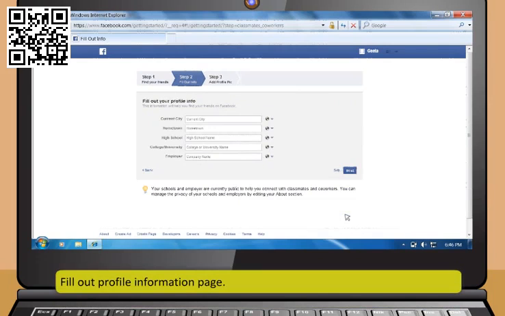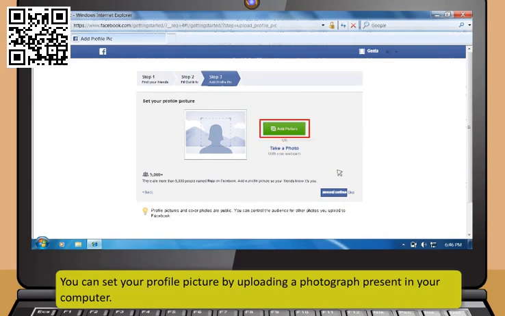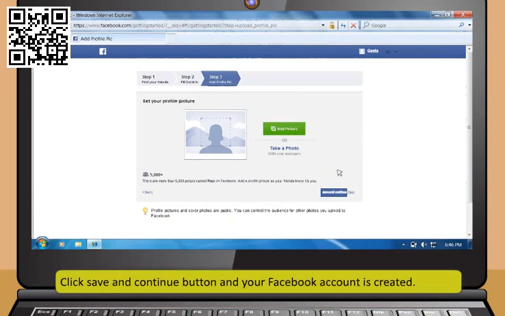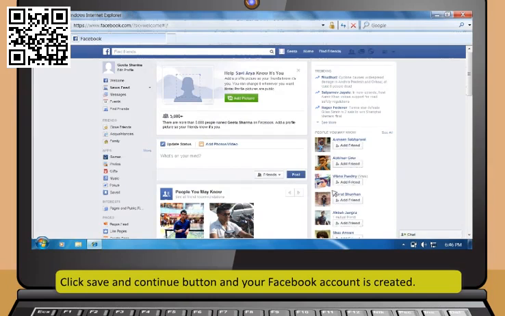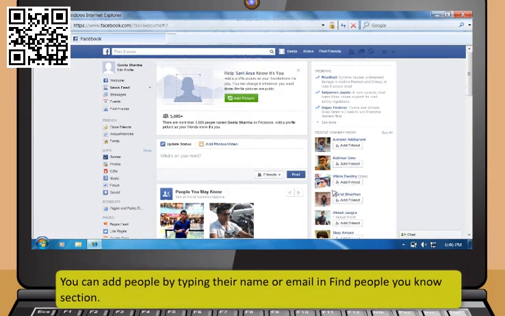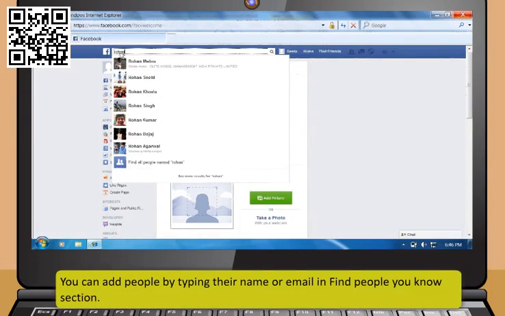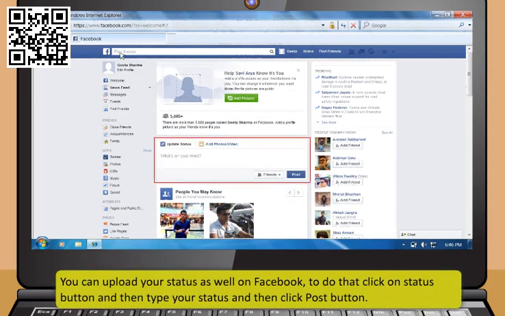Next, fill out profile information page. You can skip this process as well. You can set your profile picture by uploading a photograph present in your computer. After that, click Save and Continue button and your Facebook account is created. You can add people by typing their name or email in Find People You Know section. You can upload your status as well on Facebook. To do that, click on Status button and then type your status and then click Post button.